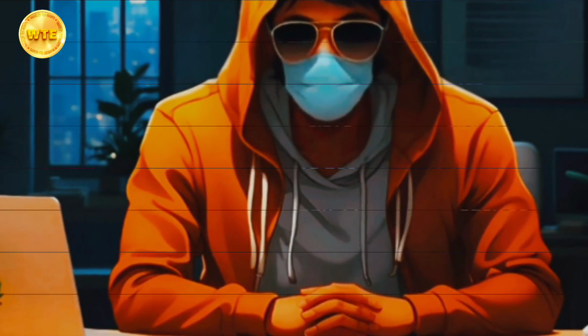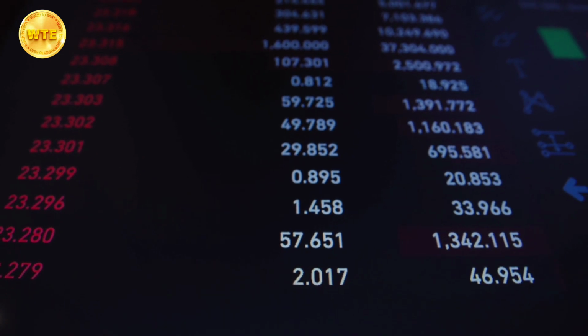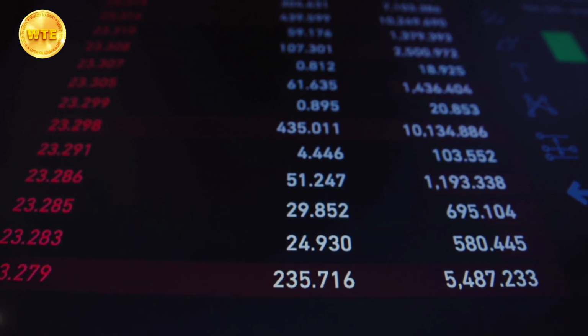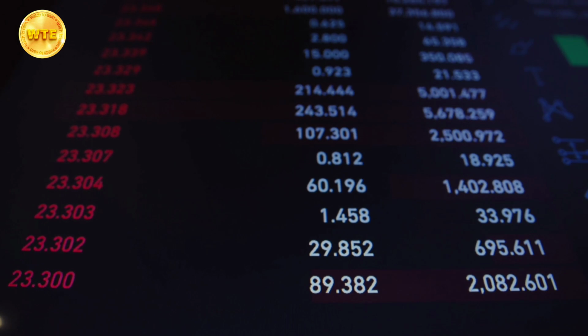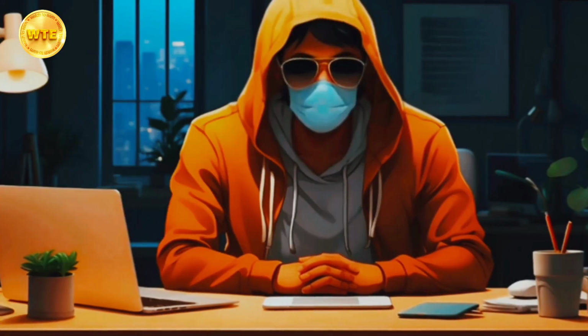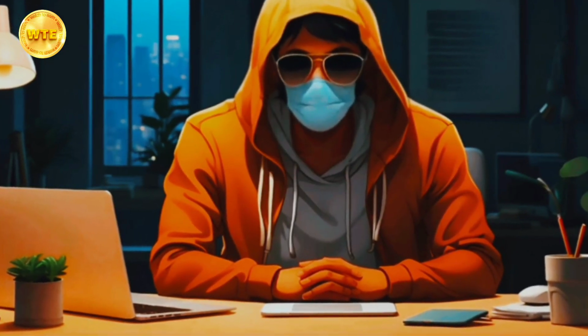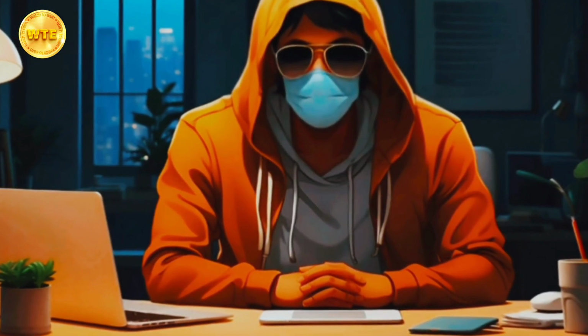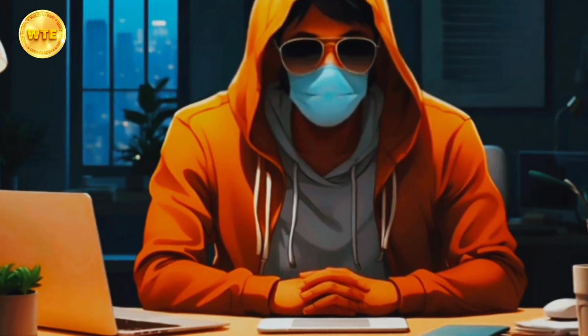FOMO, fear of missing out, the urge to invest in an asset simply because of the fear of losing out on a profit opportunity. HODL, hold on for dear life, a cryptocurrency investment strategy in which investors hold on to their assets regardless of price fluctuations.